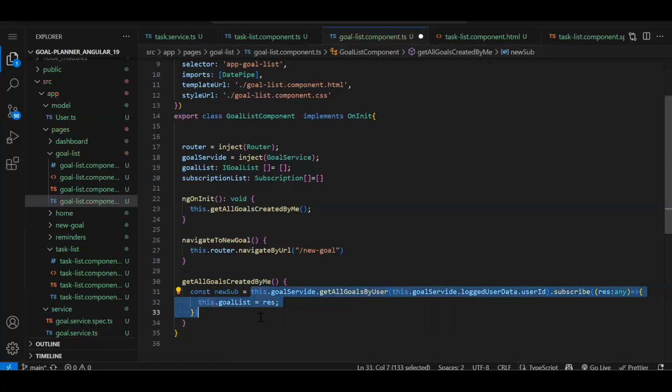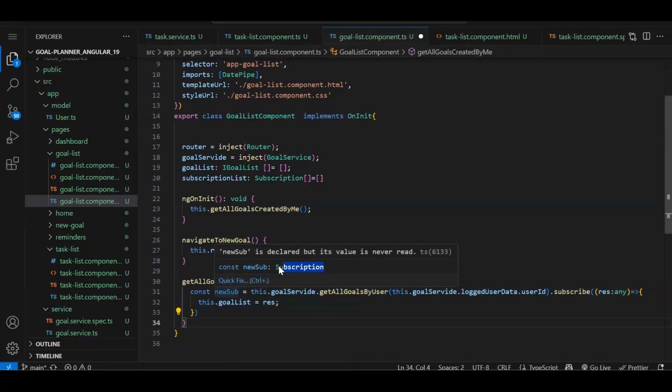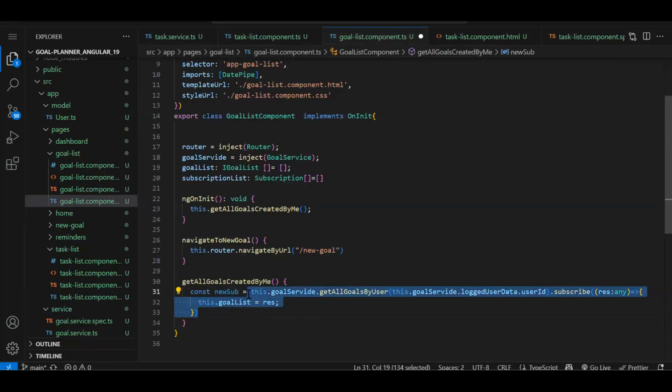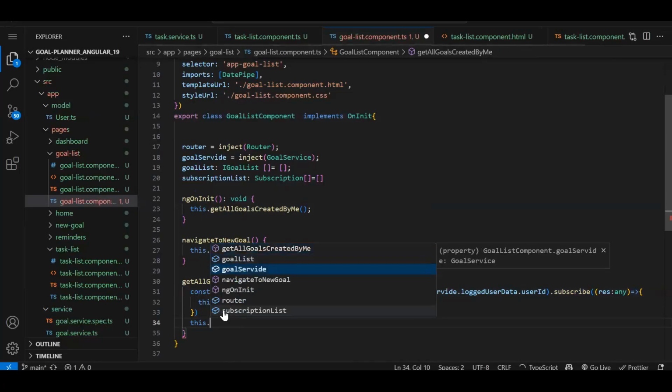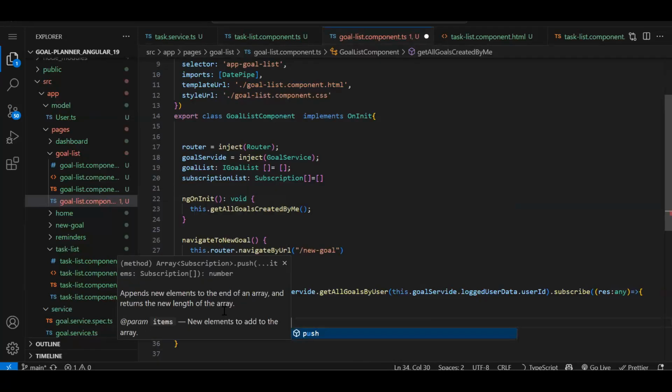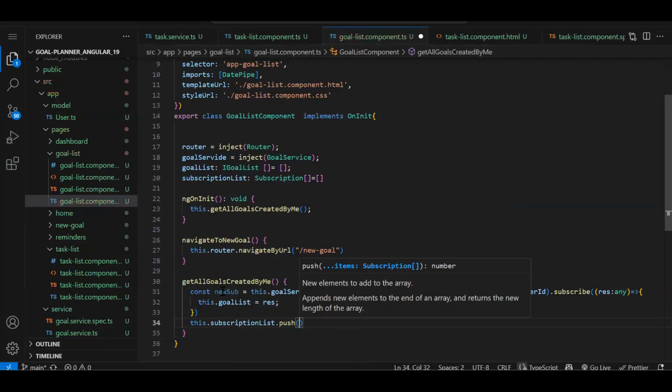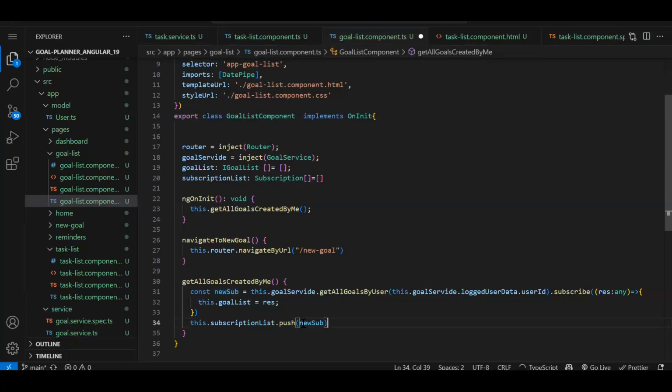So this whole piece of code, we will get an object. See the data type. We got a Subscription object. So this whole subscription object, we are assigning it over here. Now this subscription object, we will push to our subscriptionList.push, and we will push this new local variable over here.